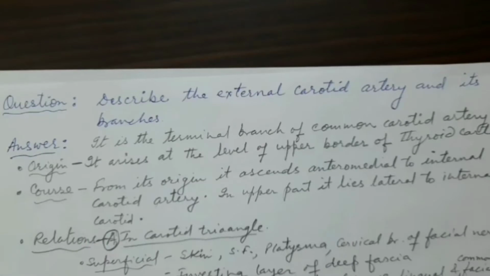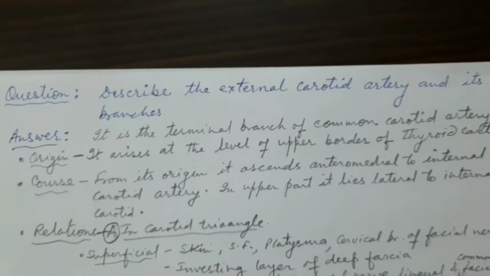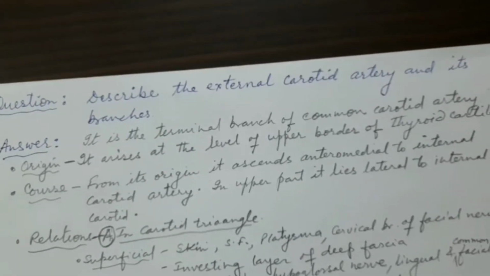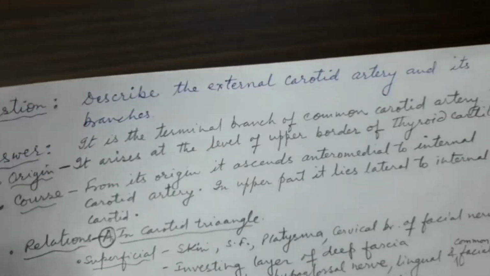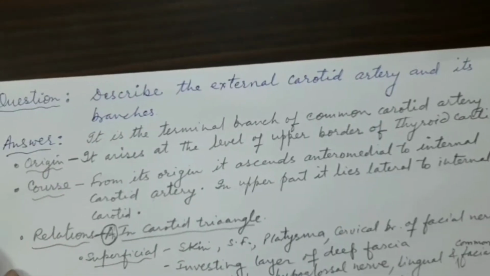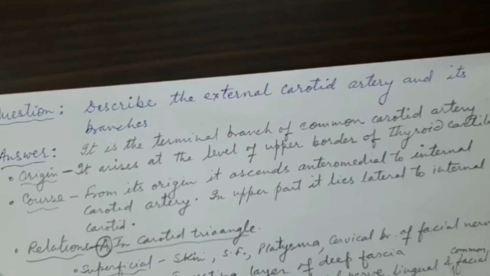Hello students, this question is asked very frequently in the examination. The question is, describe the external carotid artery and its branches. So we have to describe the origin, its relation and termination, and then lastly the branches of the